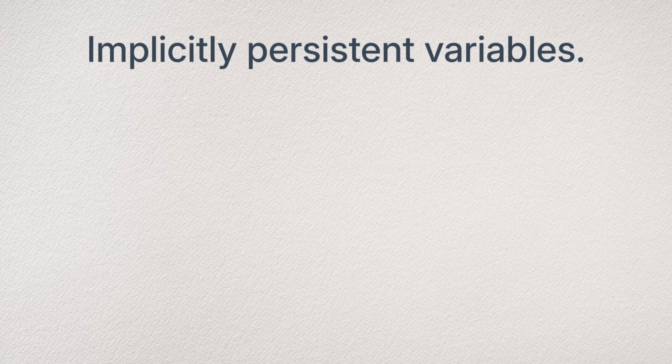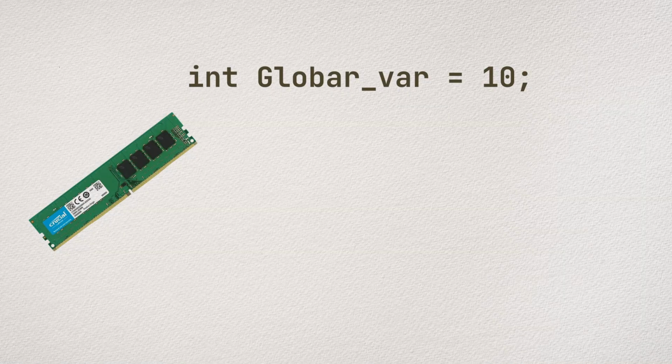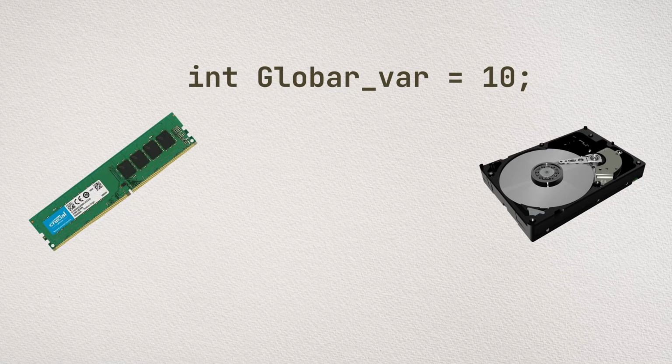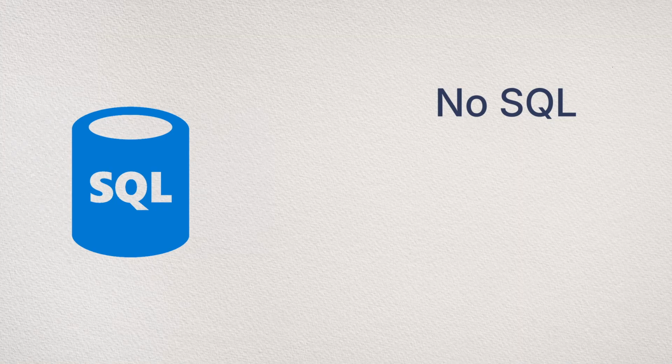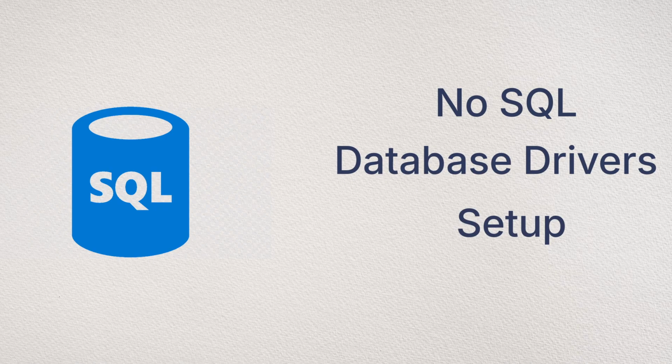When you set a global variable in MUMPS, it doesn't just exist in memory. It automatically saves itself directly to disk. No SQL, no database drivers, no setup. The data just lives there.